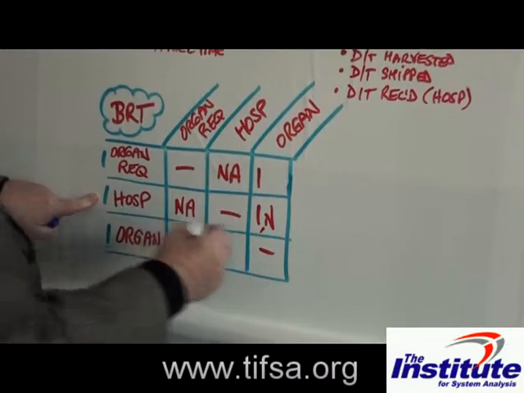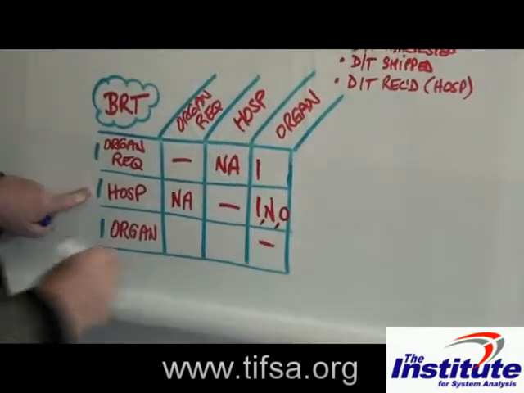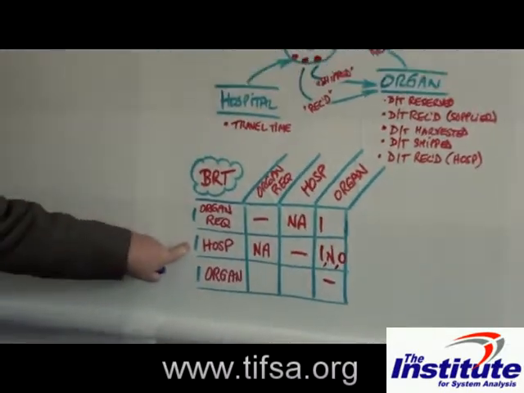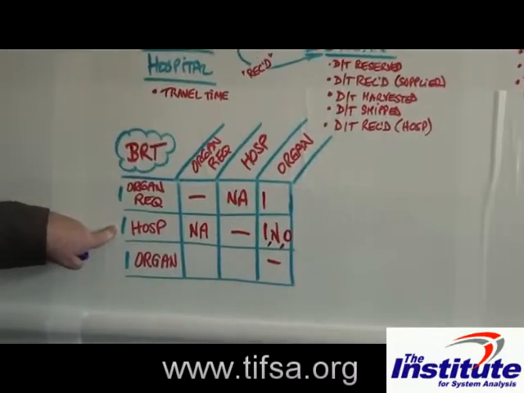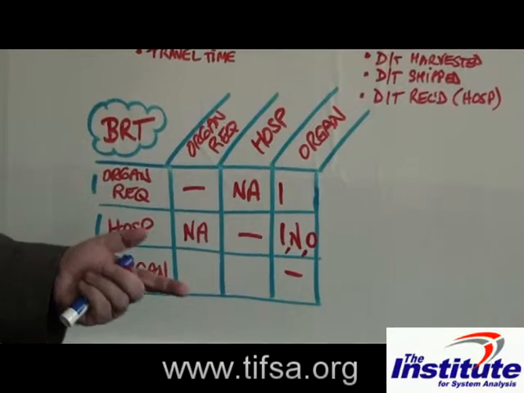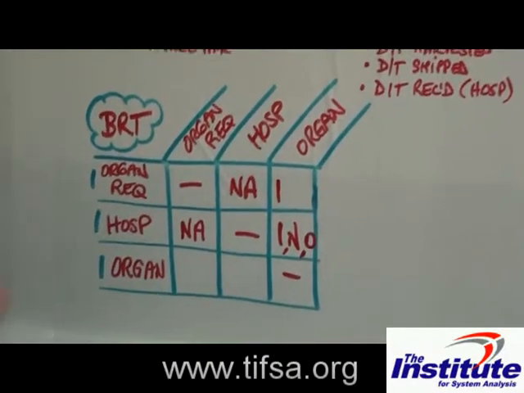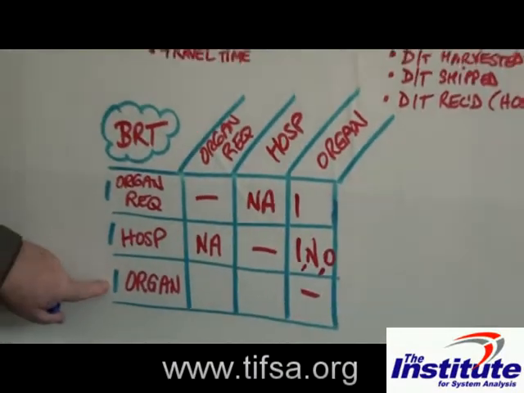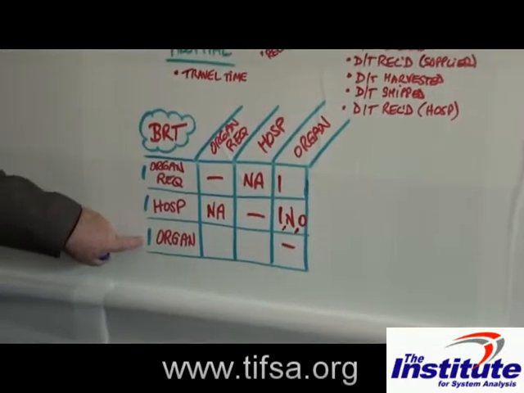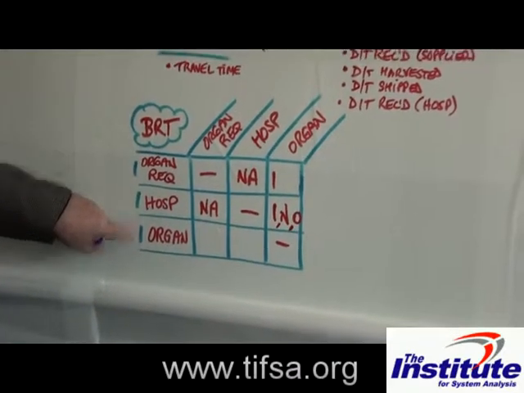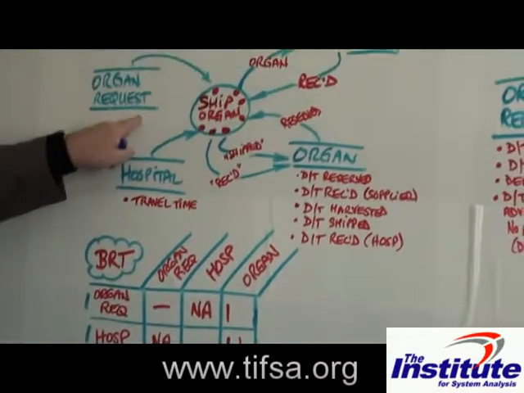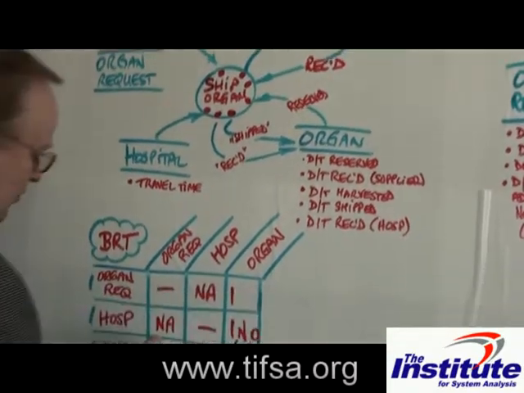And for a single specific hospital, is it possible that we never ship an organ to that hospital? The answer is yes, as it was previously. Under what circumstance would that be true? Because they've never made a request which was filled and shipped to them. Going on to the next anchor object: for a single specific organ, how many organ requests? Well, organs don't ship organ requests. I'm going to put NA there.